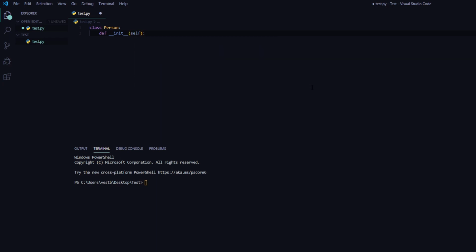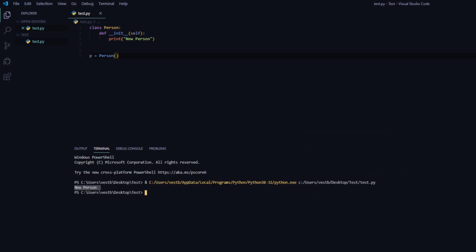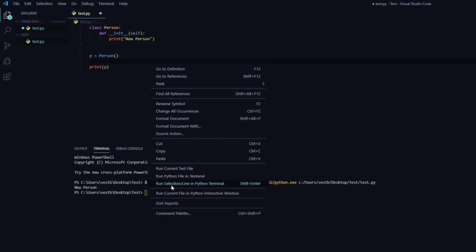We pass it in the value self. Every method in a Python object starts with the variable self. So a constructor is a function that is run when we create our objects. So I'm just going to print new person. Now that we have created our Person class, which is the blueprint for our person object, we can go ahead and create a new person object by saying p equals Person(), just like that. And you can see our constructor was called when we created the object and printed it out. And there is our person object.